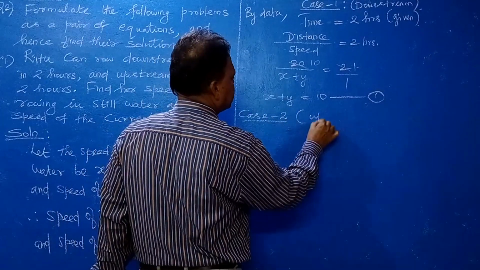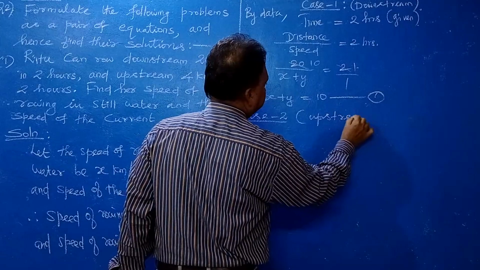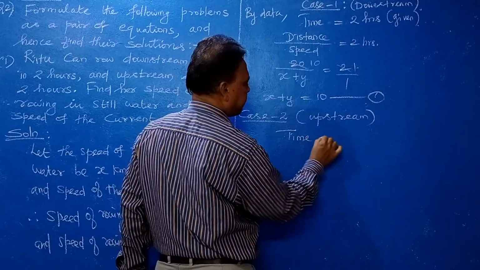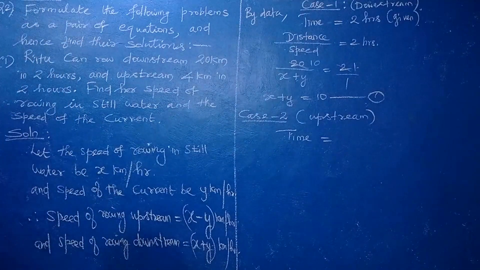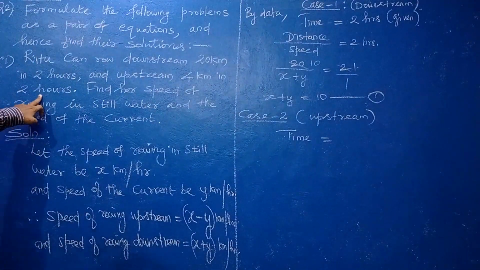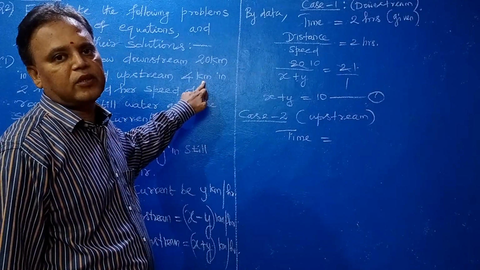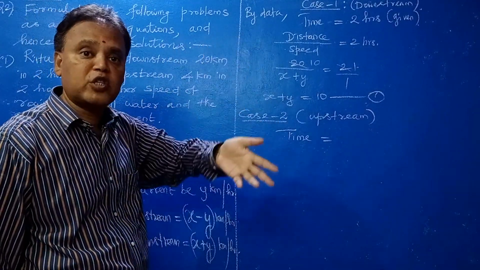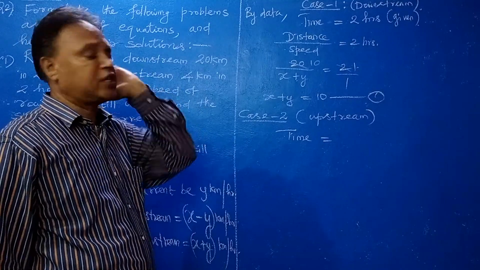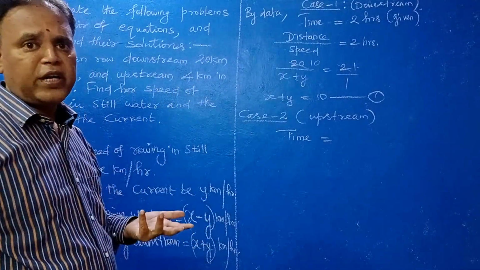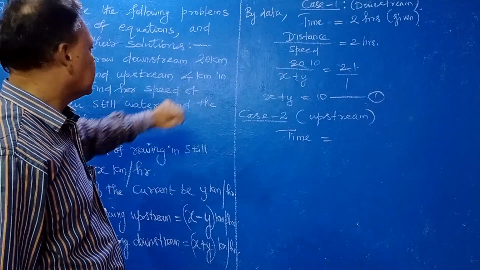Case 2 you take upstream. So in the upstream, what is the time given? Same 2 hours given for upstream, but the distance is what? Less. You see, downstream distance more. In 2 hours you can go more distance downstream, but upstream you can go only less distance. 4 km given.